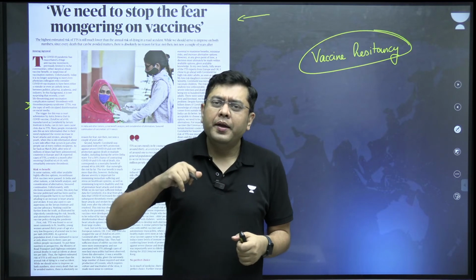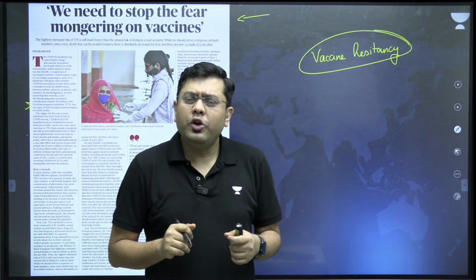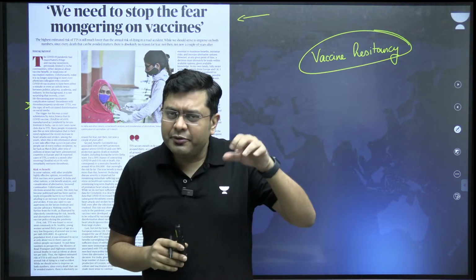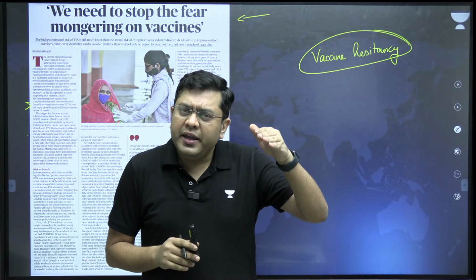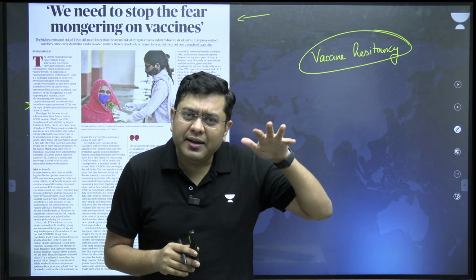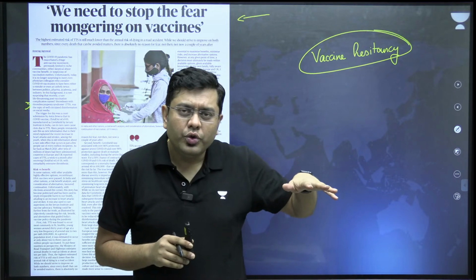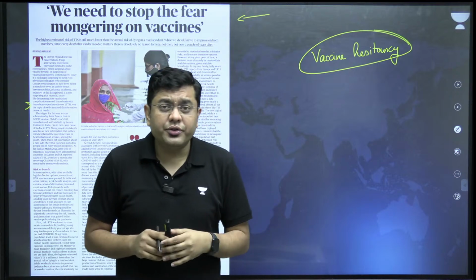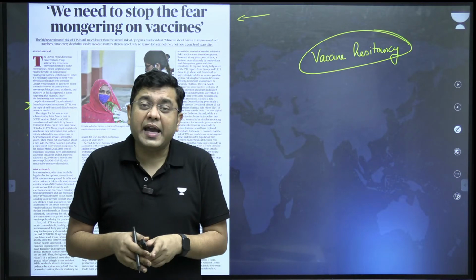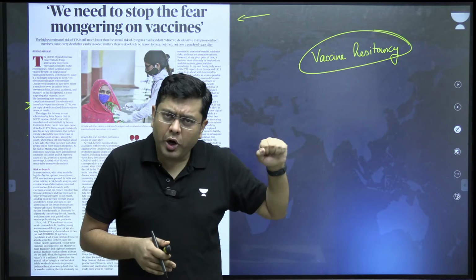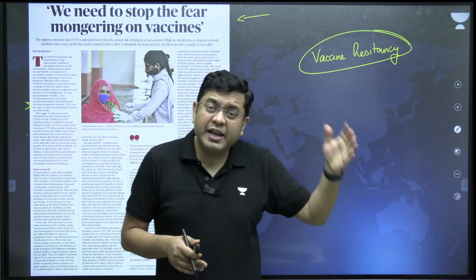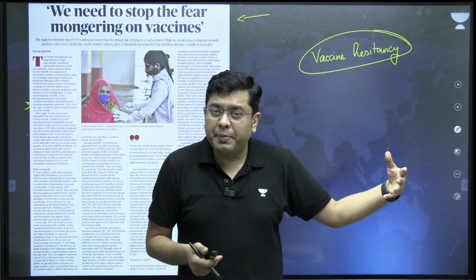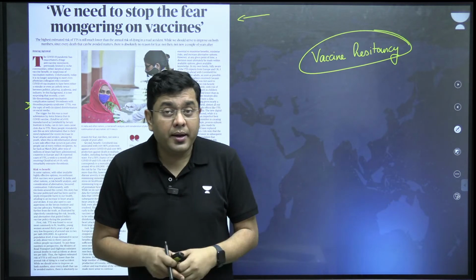Now here, the article argues that even this TTS, the thrombocytopenia syndrome, is very, very rare, and that too, the data is not available for Indian patients. The study has been carried out on patients from abroad, because each and every human body reacts to a particular drug, to a particular input, in a very different manner.